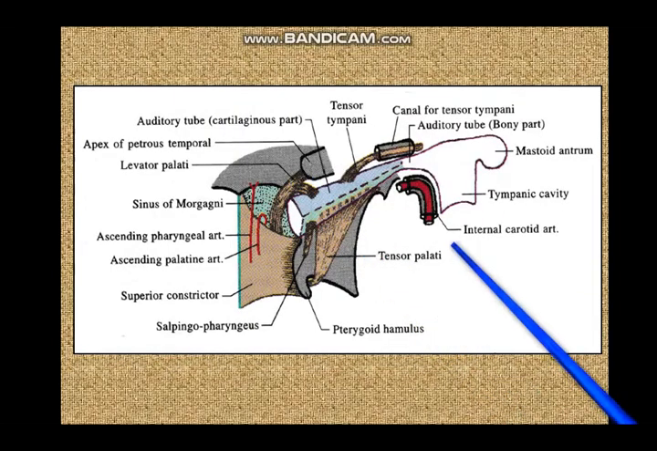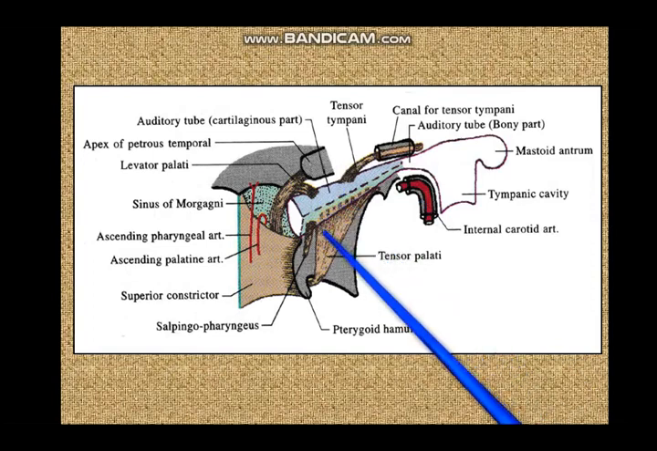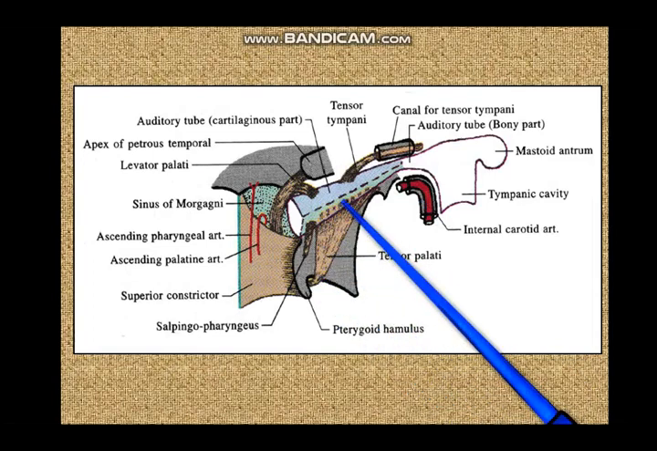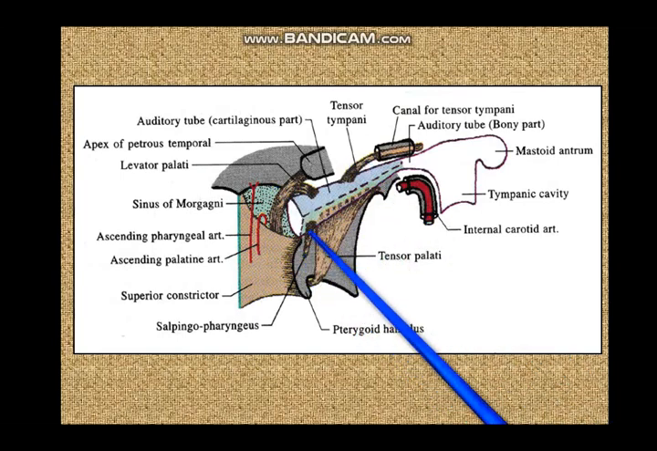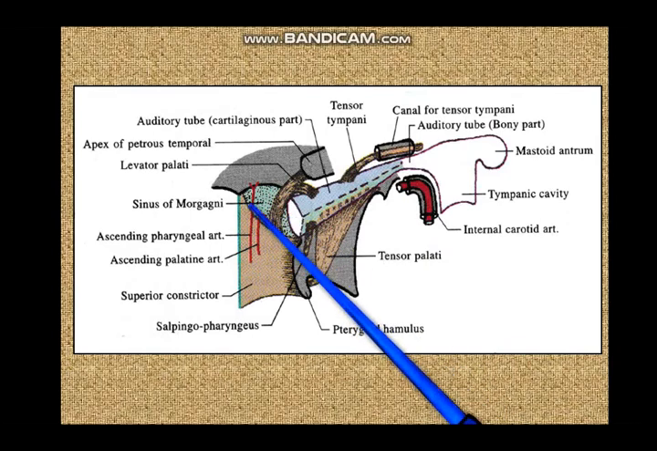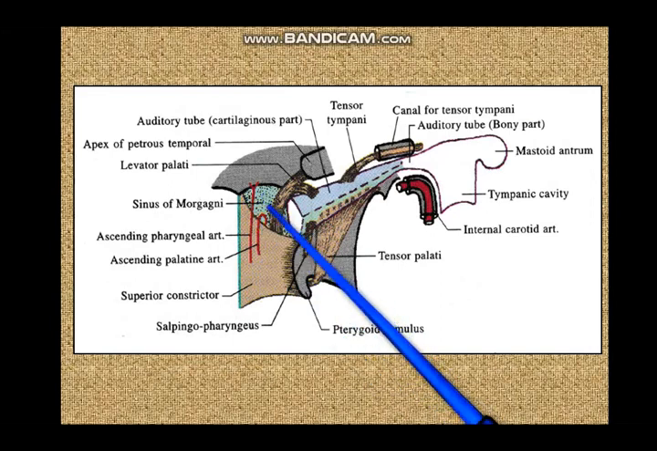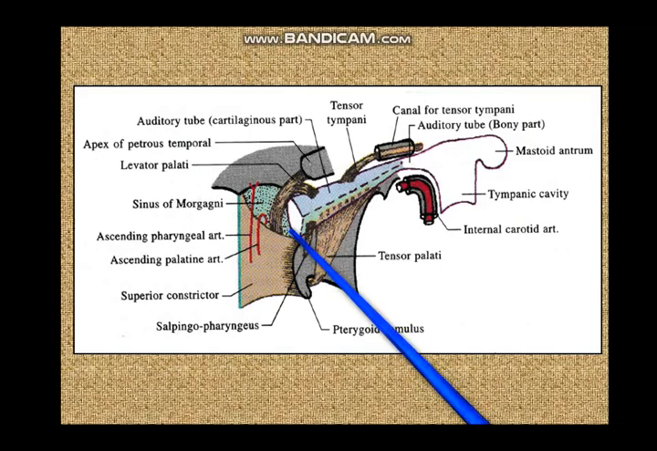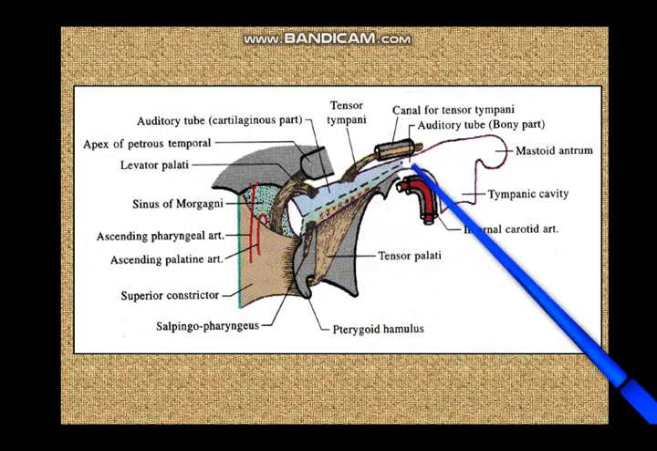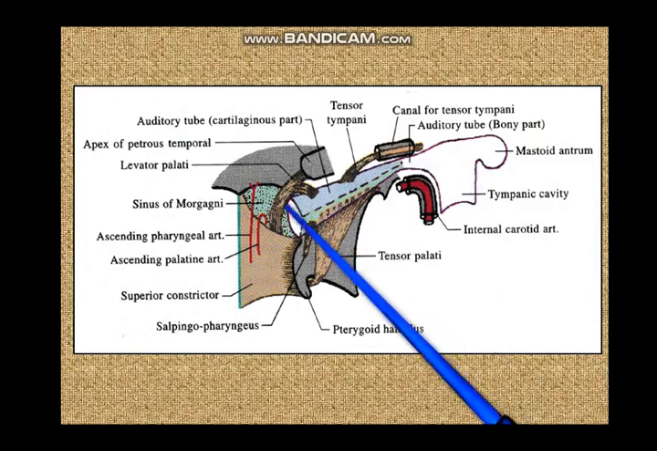So here in this detailed diagram again you can see the tensor palati arising from the lateral and fibrous lamina, and the levator palati, tensor tympani, and the salpingopharyngeus arising from the large medial lamina. And you can see that the auditory tube, the ascending pharyngeal and ascending palatine arteries, as well as the levator palati, are all going through the sinus of Morgagni and entering the pharynx. Now this auditory tube helps to equalize the air pressure between the middle ear cavity and the external atmosphere through the nasopharynx and through the nose.